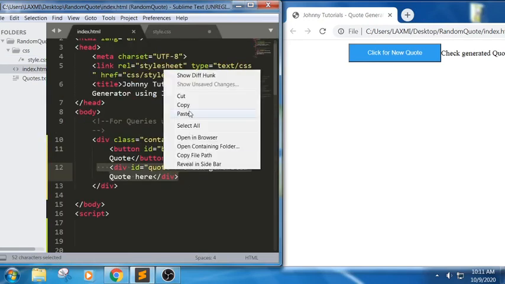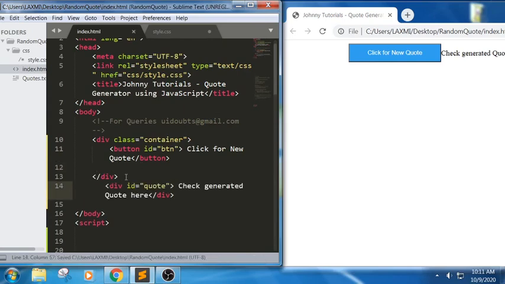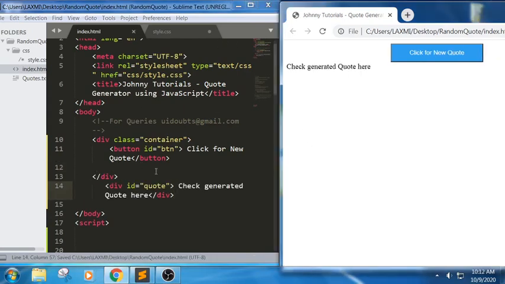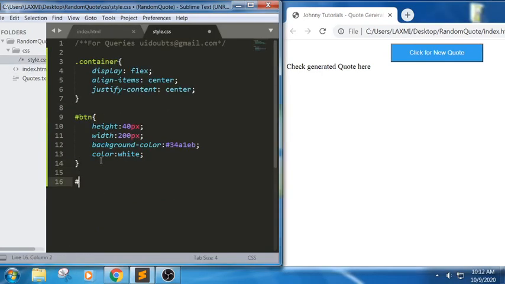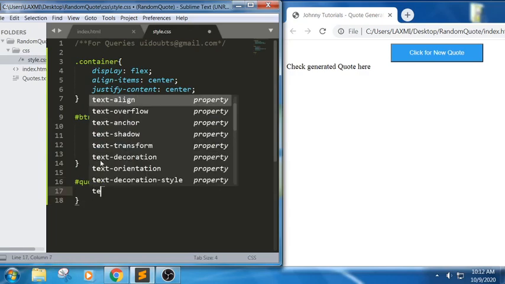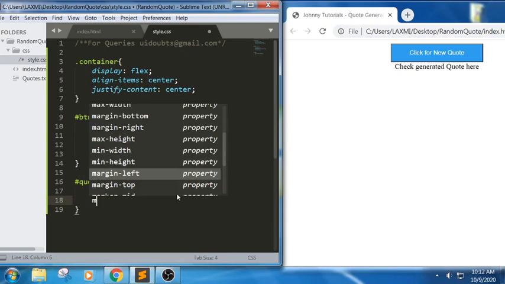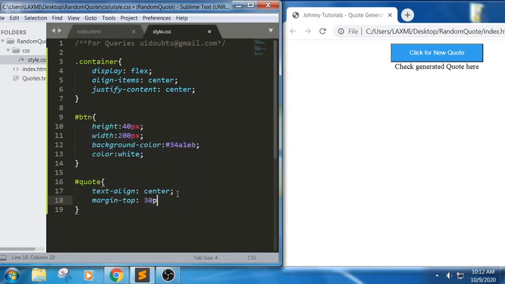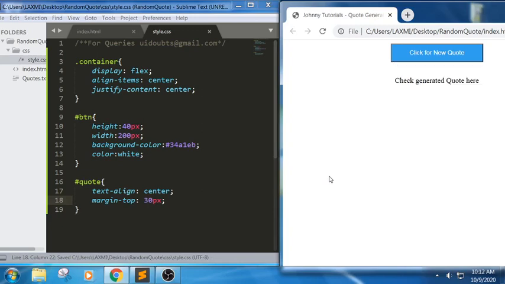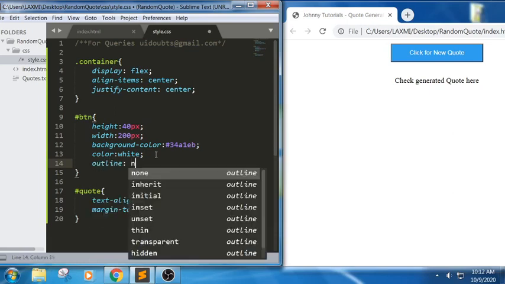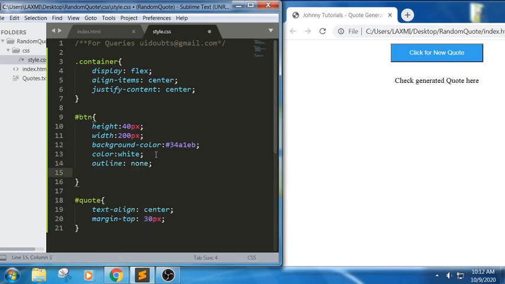Let me put this outside the div. Now we got a quote here, ID, text align center. See, we can use margin, any of the property. We got it. I just want to give some space. So we got this thing also. Now I got a button and I should be able to get some outline none, and border radius.